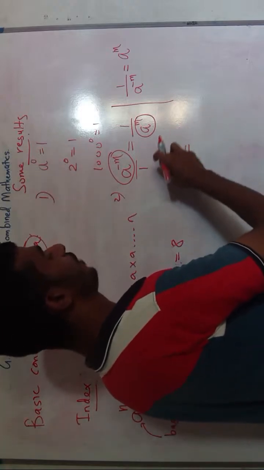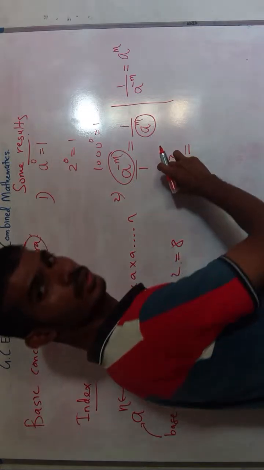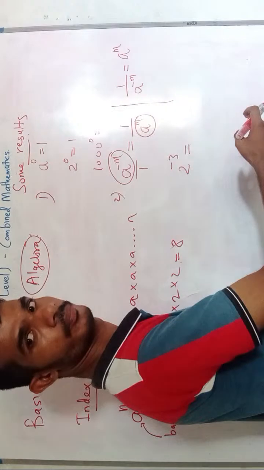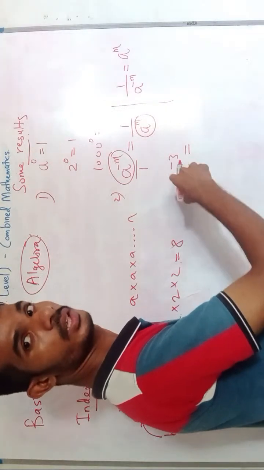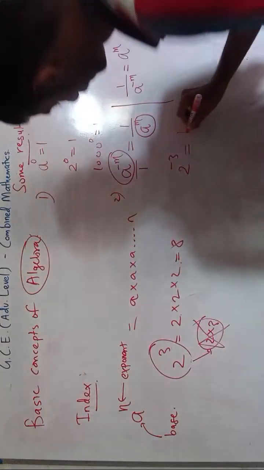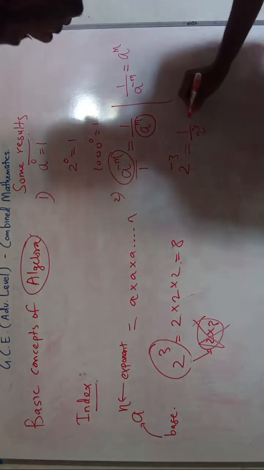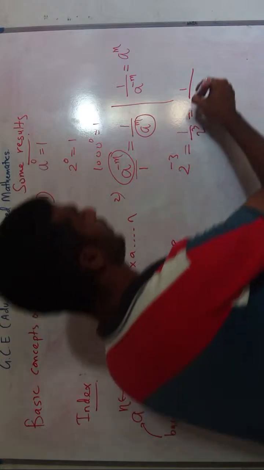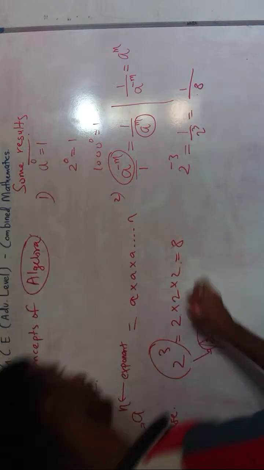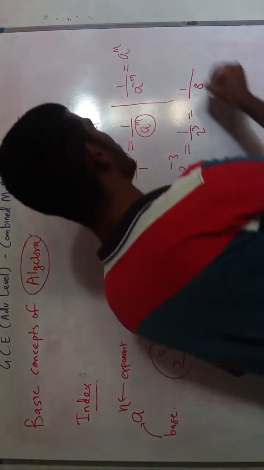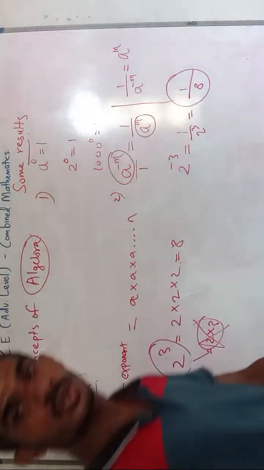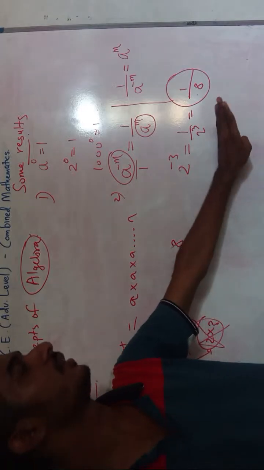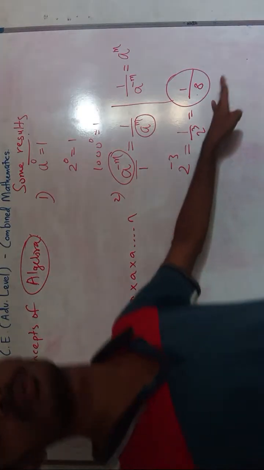When you have a negative exponent on a base in the numerator, we can bring it to the denominator. So it is like 1 divided by 2 to the power 3. Now 2 to the power 3 means 8, as we have already found out. So the answer is 1 divided by 8. For doing some calculations, we will need these ideas. That's why we are teaching this basic concept in the very first class.